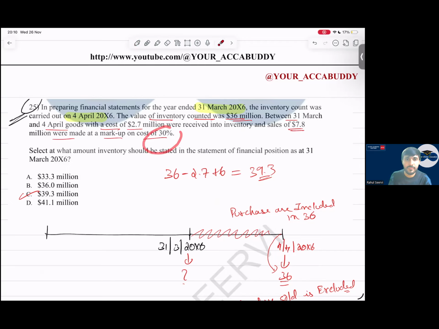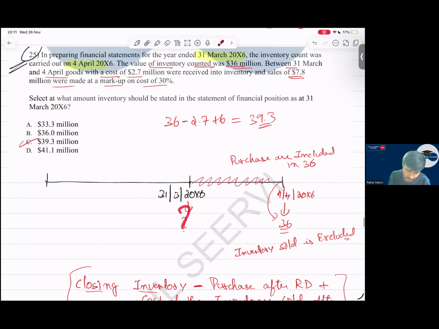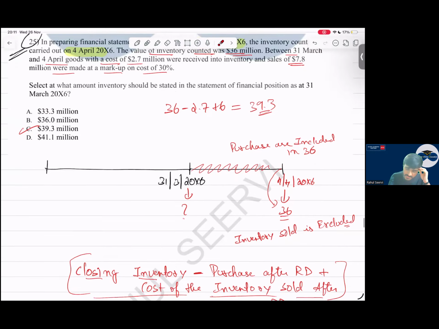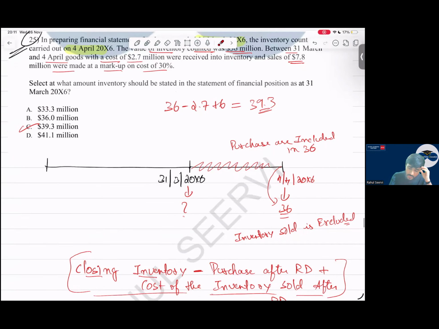30%. Now, you only say the inventory count should be done at 31st March, but the inventory count is done on 4th April. This is wrong. Sir, we have to calculate the inventory at 31st March. So what will I do, sir? Here, after considering my inventory value is 36 million, can I say in this inventory sold is excluded? Yes, sir.